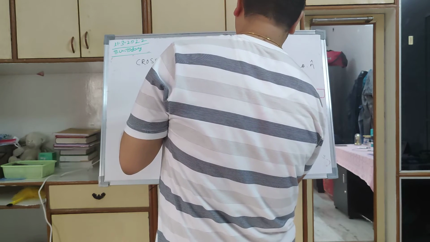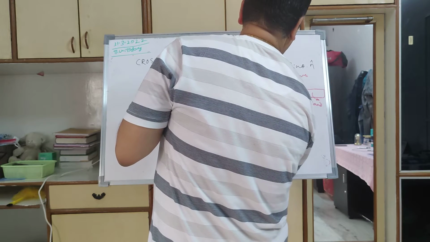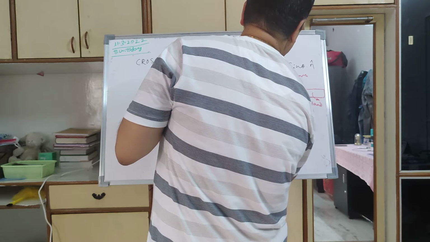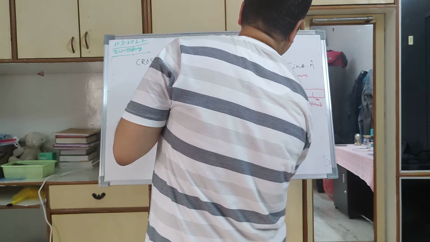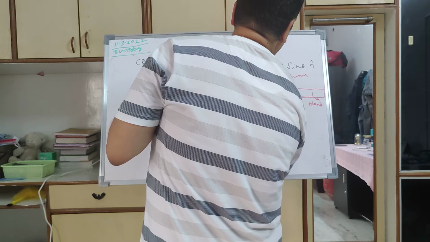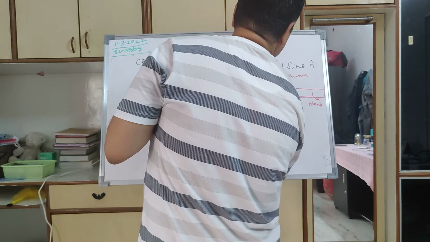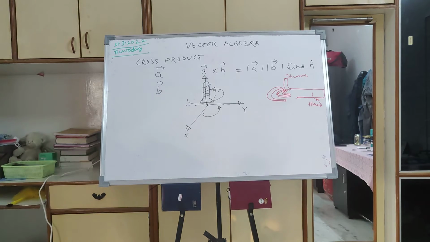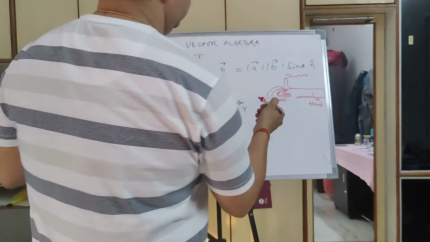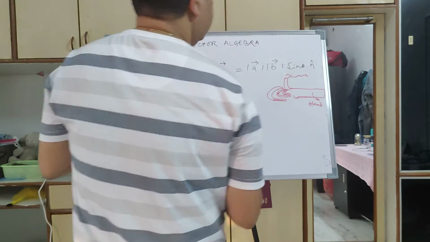My other fingers are curved like this, just for the understanding purpose. This is my thumb, and this is my hand.